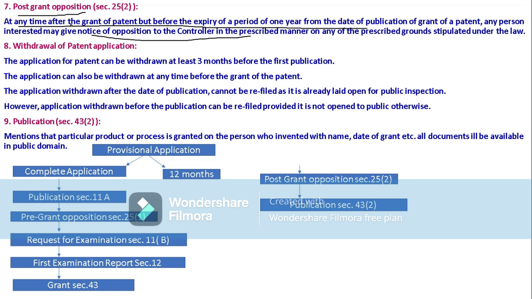Next, withdrawal of patent application. Meanwhile, if the applicant wants to withdraw the application, how is it done? The application of patent can be withdrawn at least 3 months before the first publication.